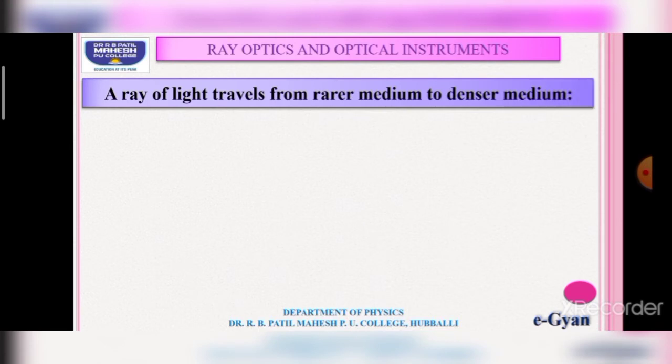Okay, now let us see what happens when a ray of light travels from a rarer medium to a denser medium. Here there are two mediums. One medium is the rarer medium and another medium is the denser medium. These two mediums are separated by interface XY.